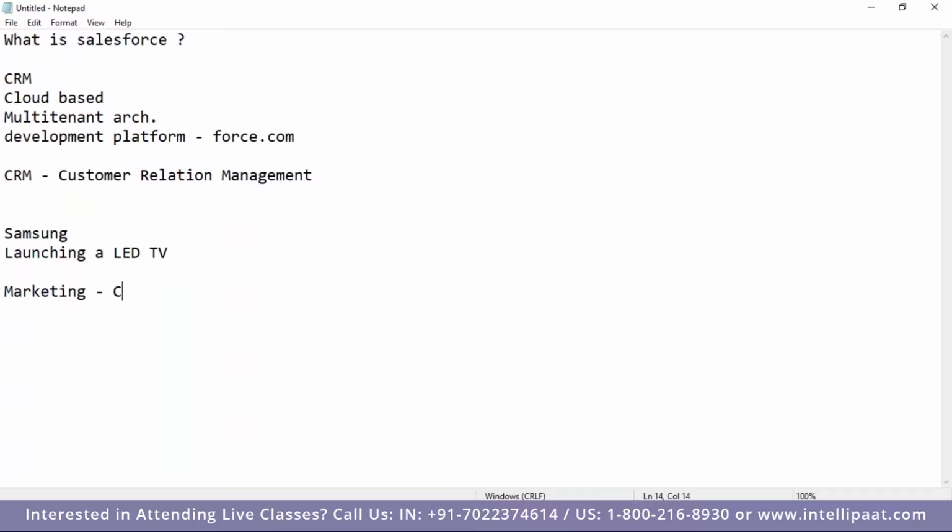In the marketing, they'll run campaigns. The campaign might be a New Year bonanza offer, or Independence Day, or Christmas, or anything. So we need to manage the campaigns. Managing means how much investment we put into the campaigns, and what the return on investment (ROI) of those campaigns is.